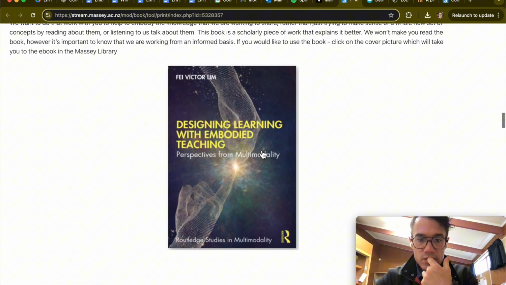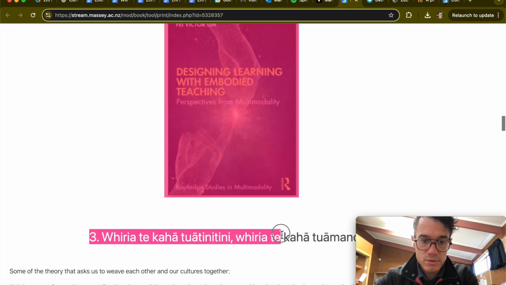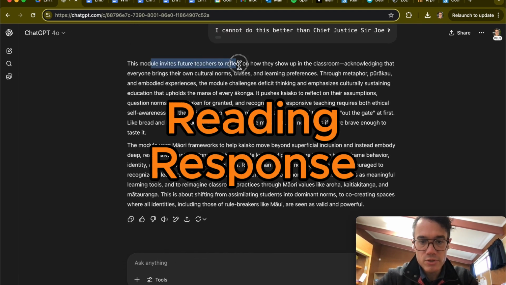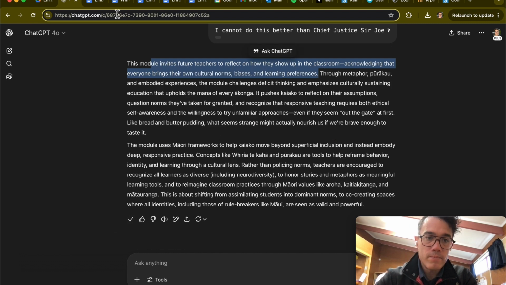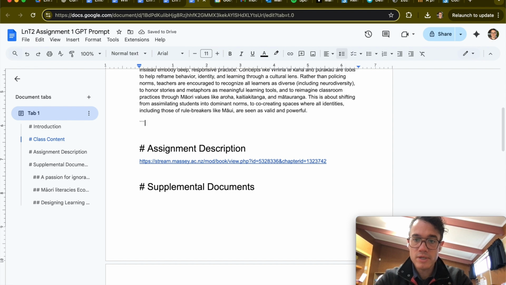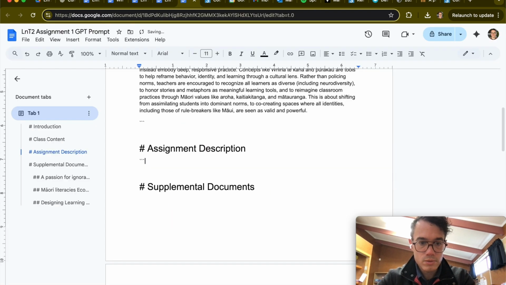Back to the link for the entire class content. Copy this whole thing. Use a table of contents. The class content, we'll go back here. Summarize this in 2 paragraphs. So we can take that and we're going to put it into the class content here. Actual assignment description. Take the whole thing, but I'm going to remove some of those due dates. Those aren't optional.